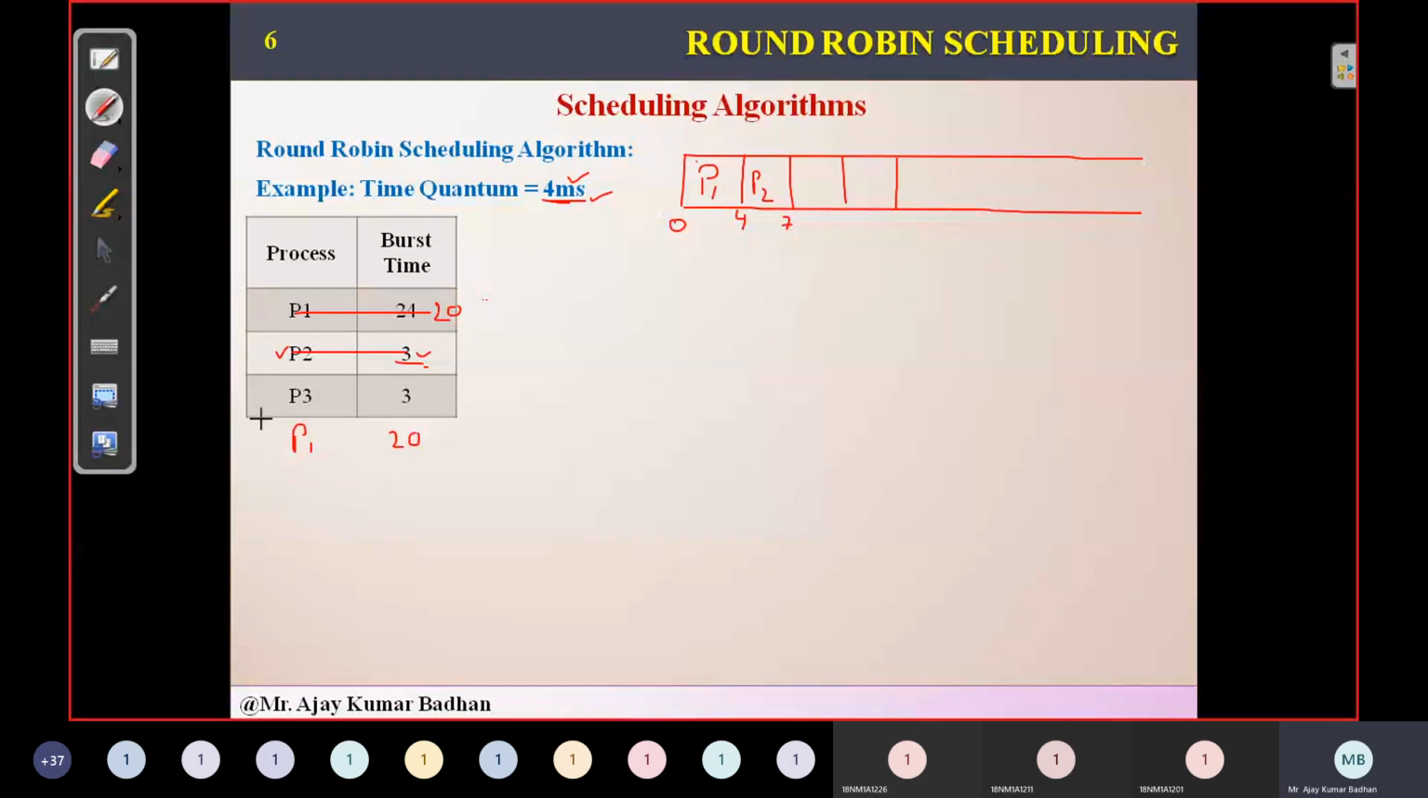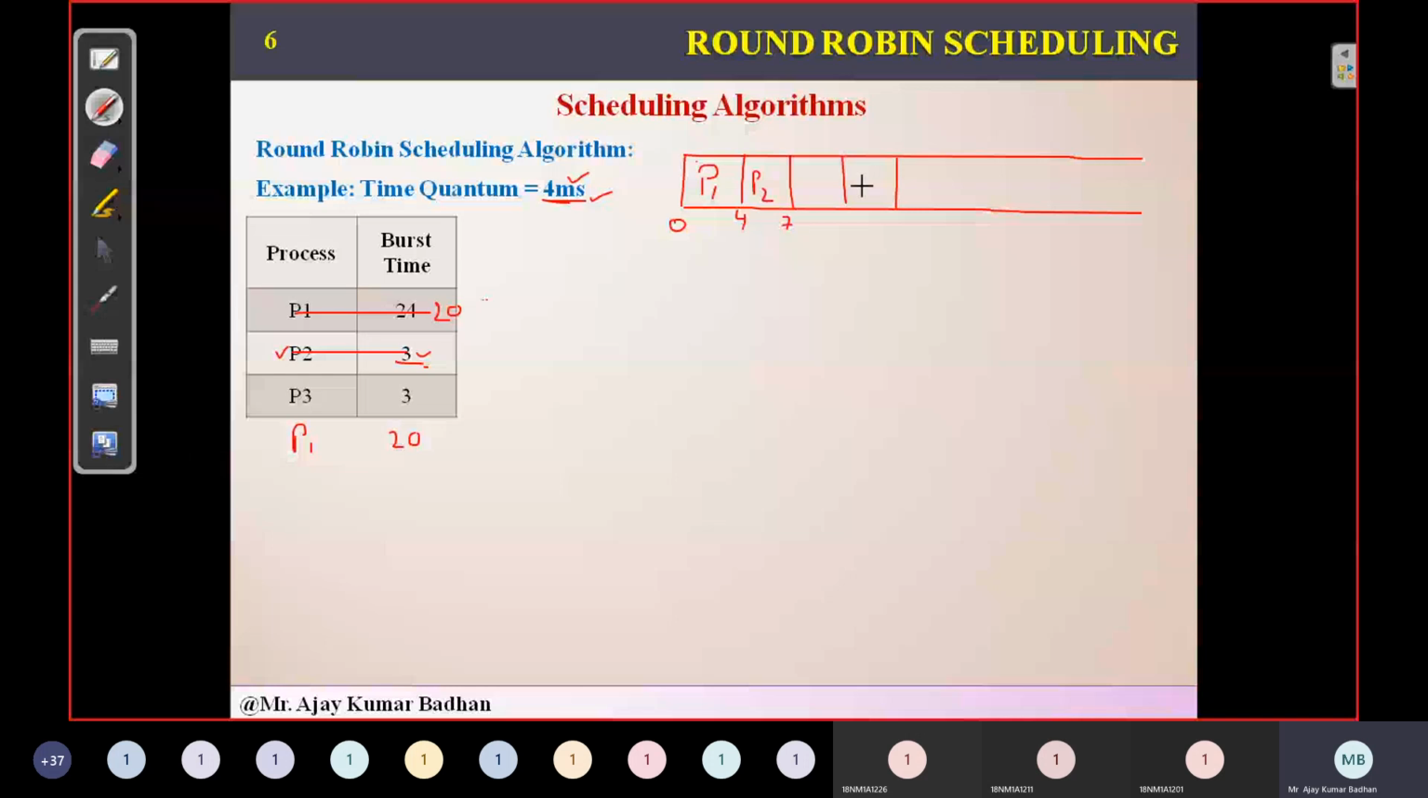Next, what happens? See, this is not 8 now, it is 7. Why? Because he has taken 3 milliseconds and then he has come out of that particular CPU. He has released the CPU. He did not wait for 4 milliseconds, okay? So that's why 4 plus 3 is 7.